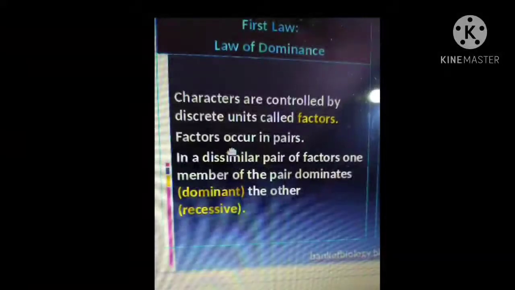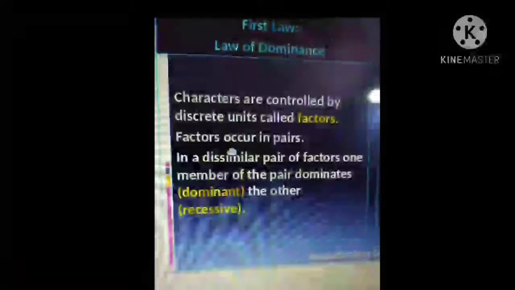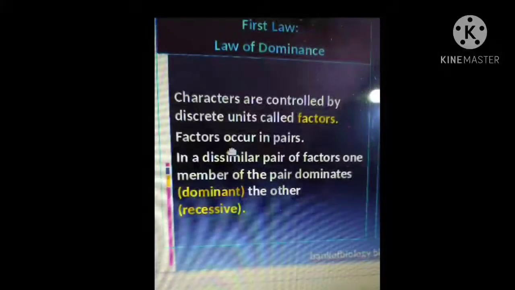We know that one comes from father and another comes from mother, so the genes representing each character occur in pairs, two in number. Then the third point: in a dissimilar pair of factors, one member of the pair dominates the other. That means if the factors or genes are dissimilar, not the same.